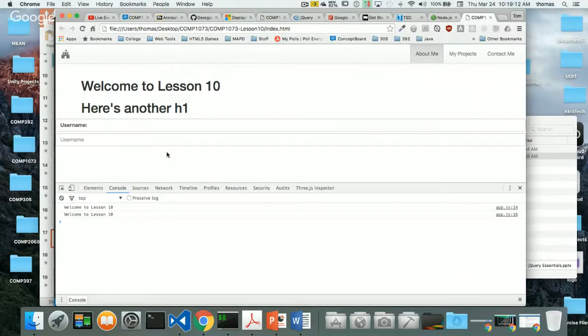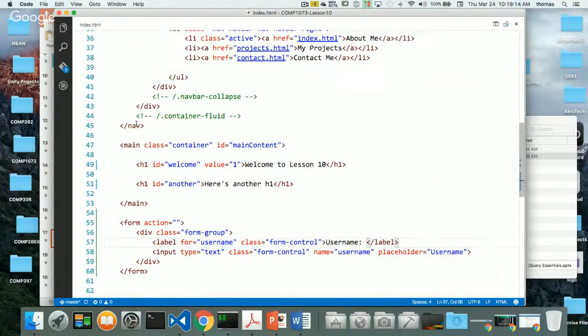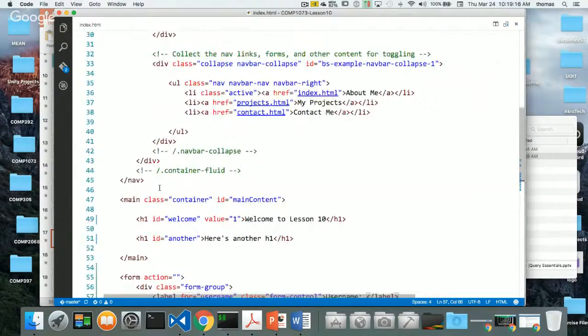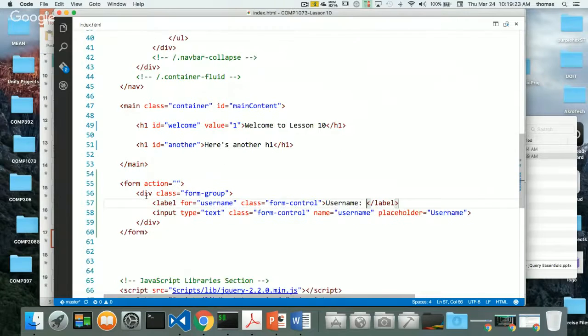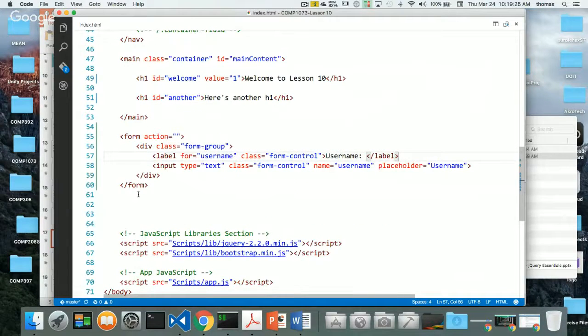I definitely want to put this inside some kind of class to contain this thing. Notice that my main has a class of container around it, and I probably want to do the same thing for my form control. There are 2 different sections here: one is for my main content, and another one is for my form. We'll give this an ID of form1.